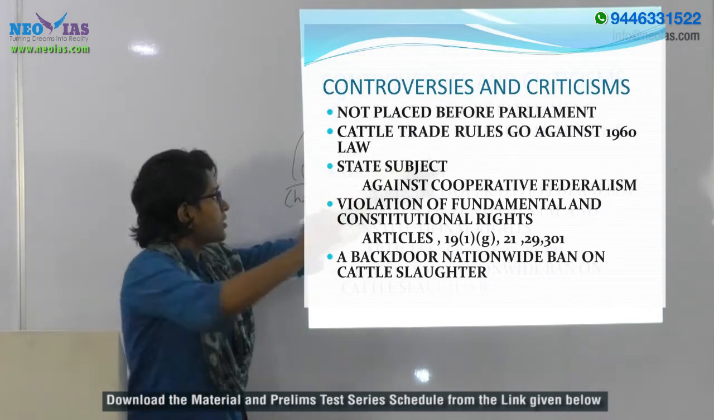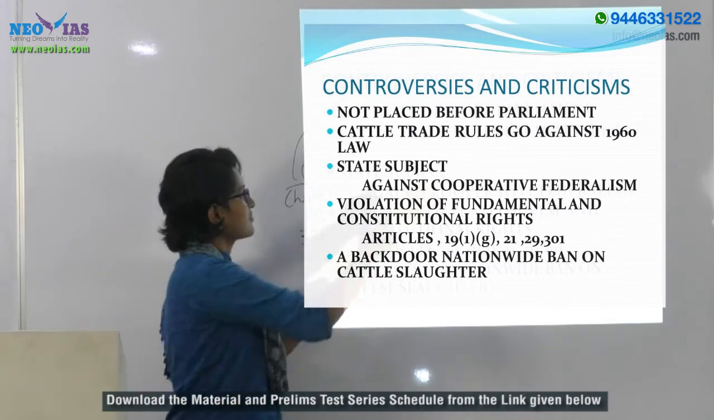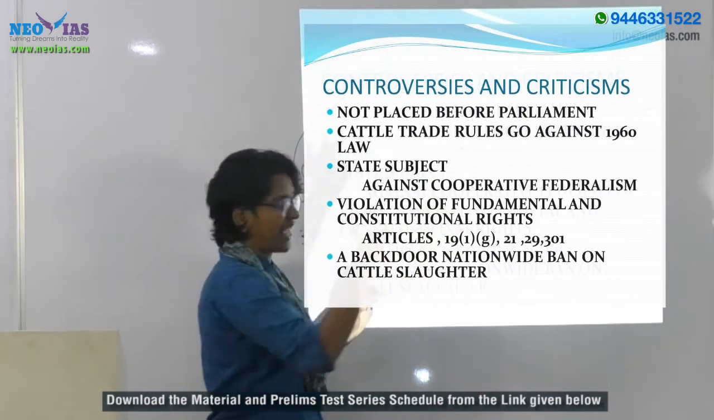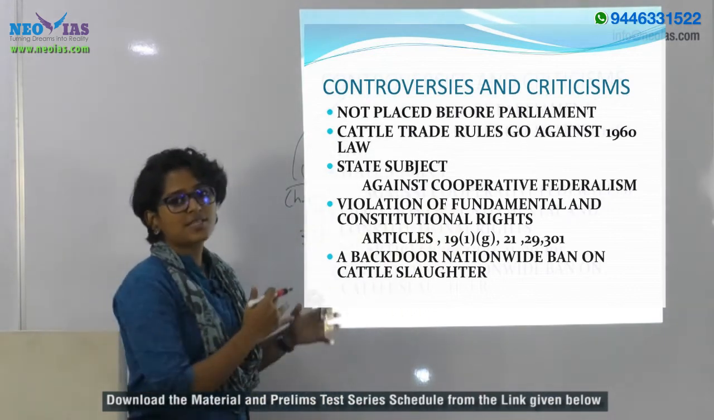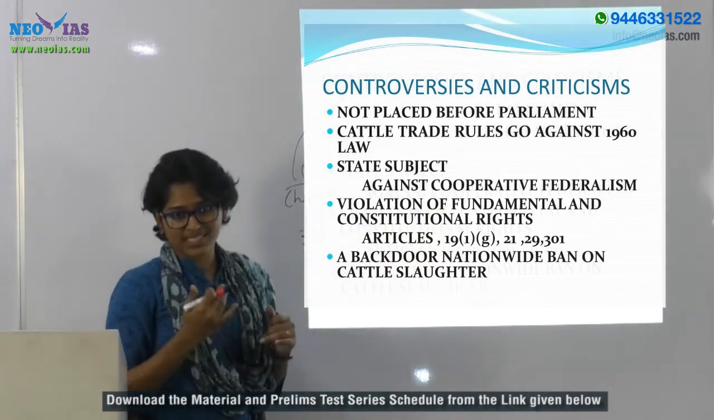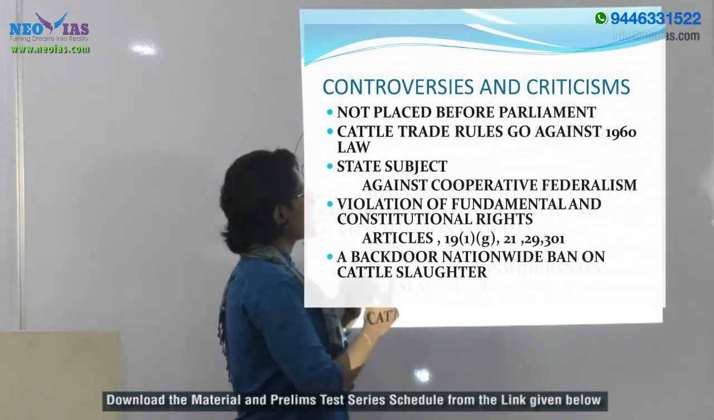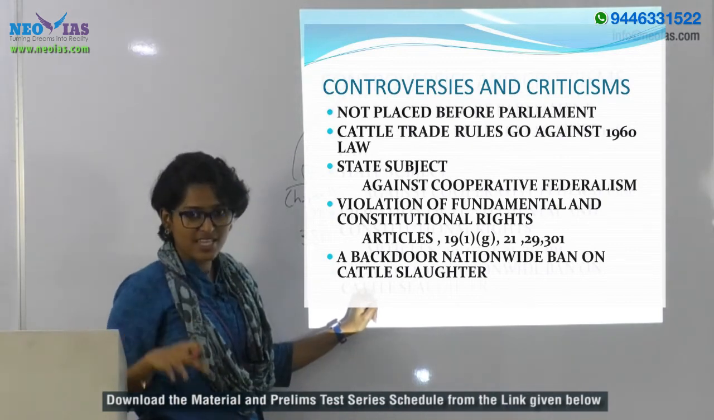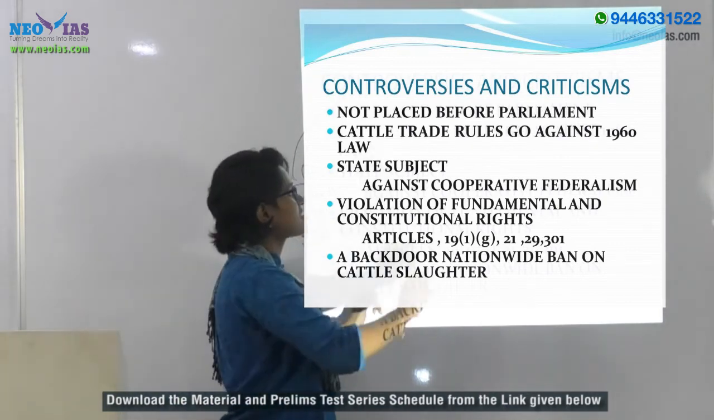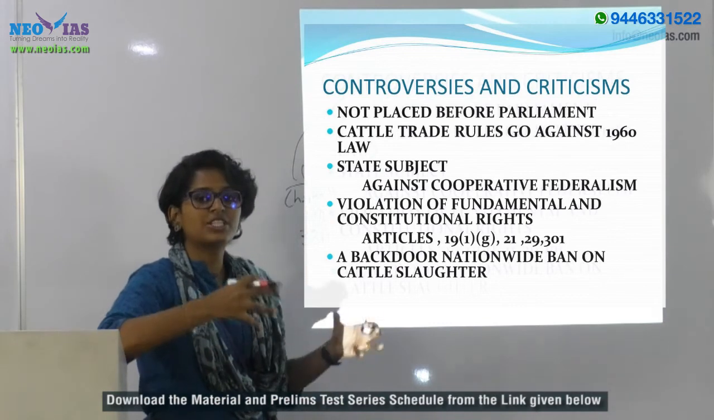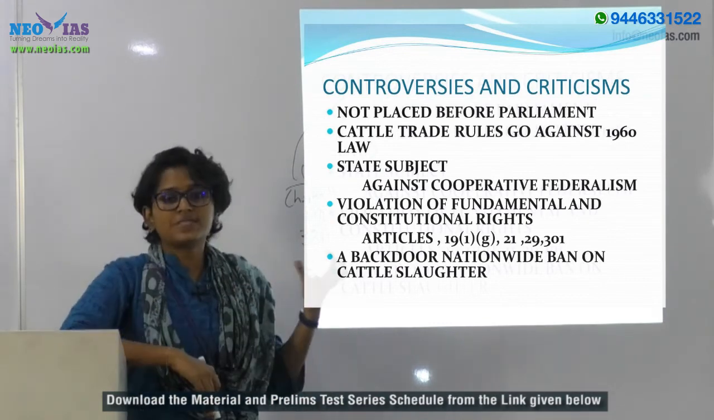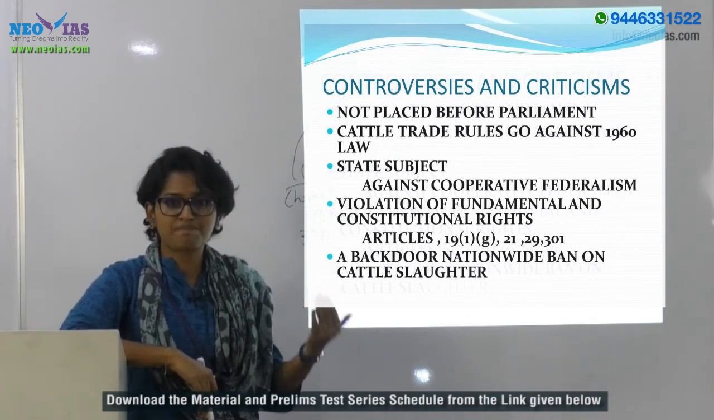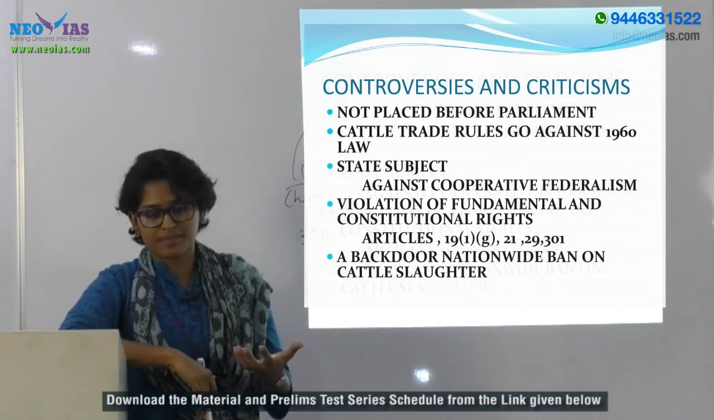Then another important controversy is that the rule enacted under the Prevention of Cruelty to Animals Act 1960 is, if you go through the rules and the 1960 Act, actually all against the objective of the 1960 Act. The objective was prevention of any infliction of unnecessary pain or suffering on animals.